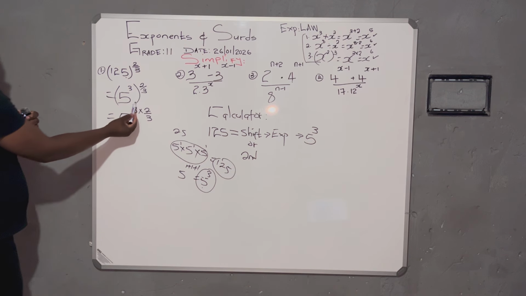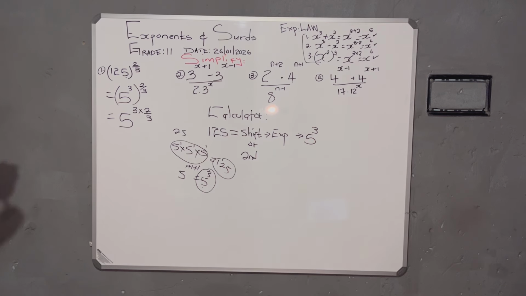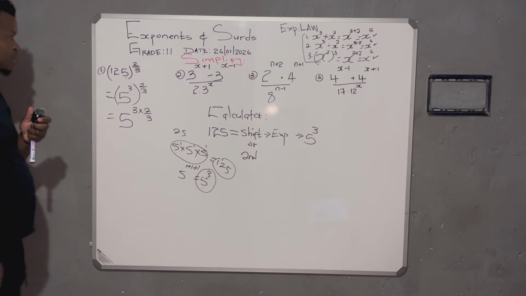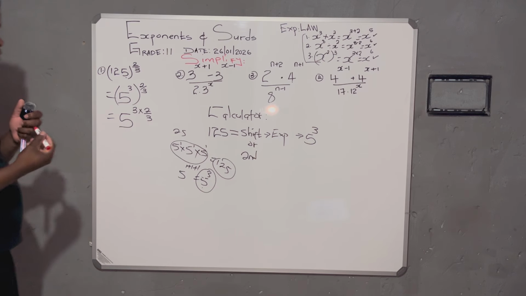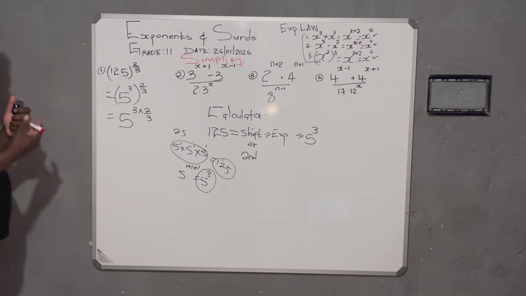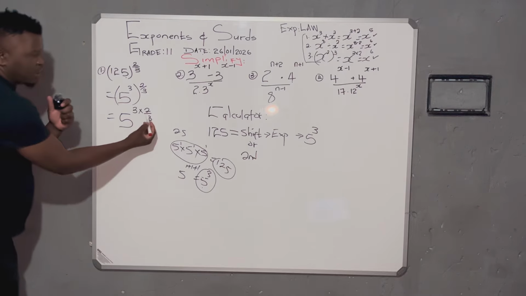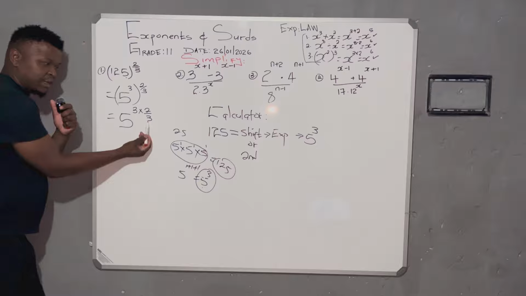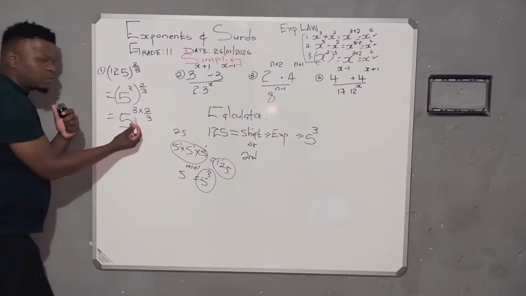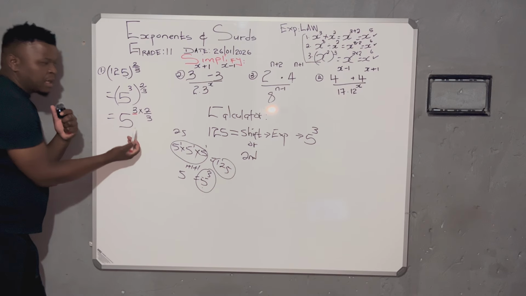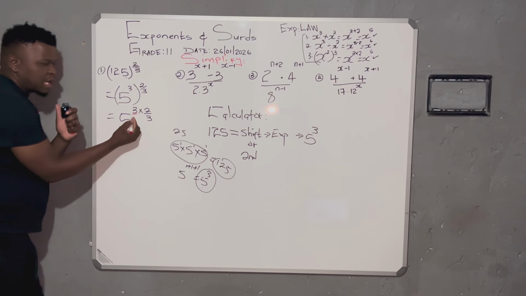Basically, I just changed the bracket into multiplication. We know that is doable. And therefore, since I have a numerator of 2 and a denominator of 3, I can also manipulate or make this similar. Since this is my numerator, I will create my denominator by putting the invisible 1.